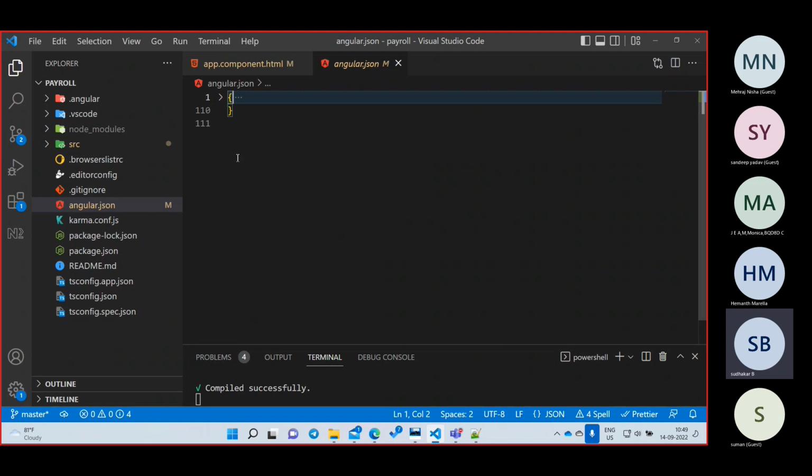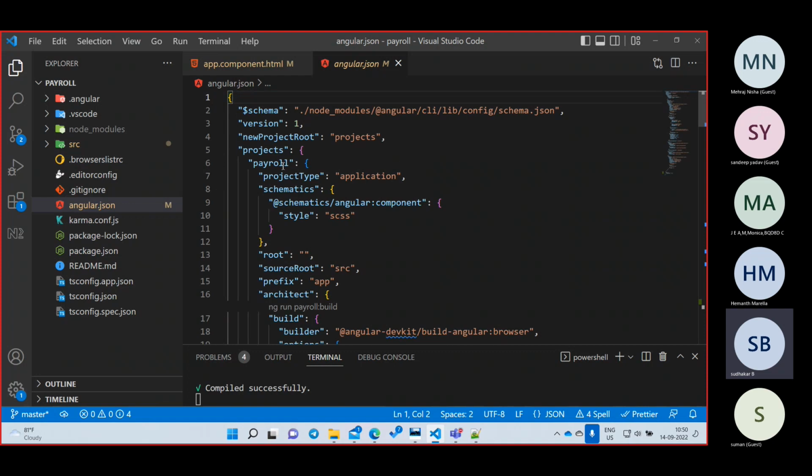Now whenever you are writing curly brackets, what does that mean? One object. What are the things an object can have? Properties and methods. But in the angular.json we are going to have only properties. This is my property name and this is my property value. So here you can write what the property name is and what the property value is.